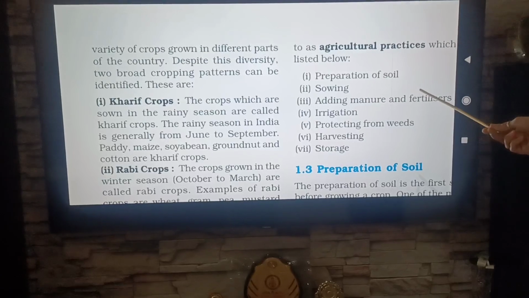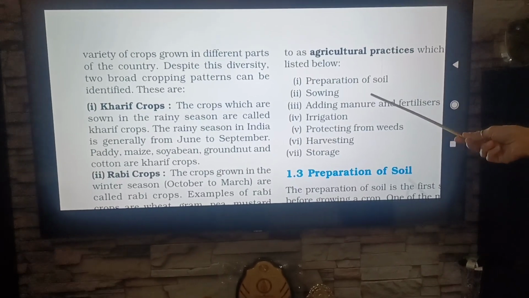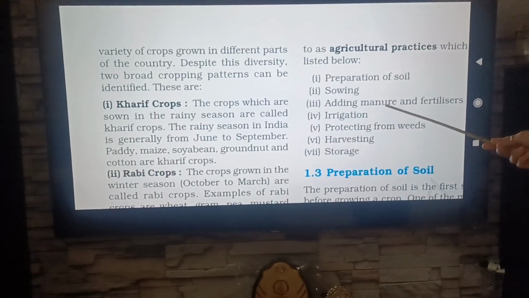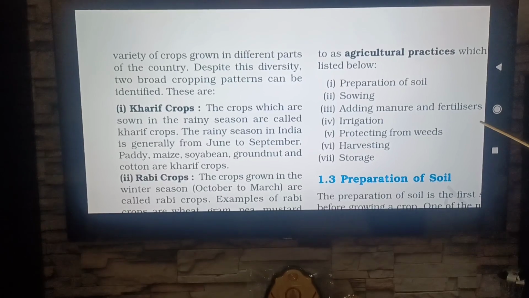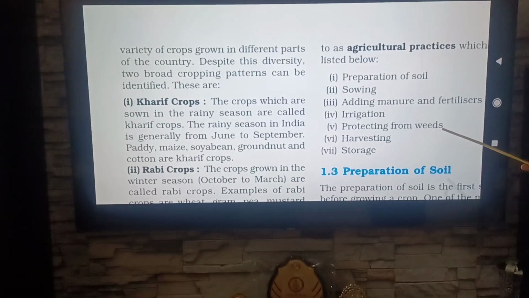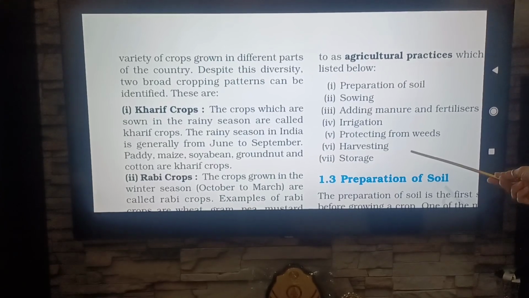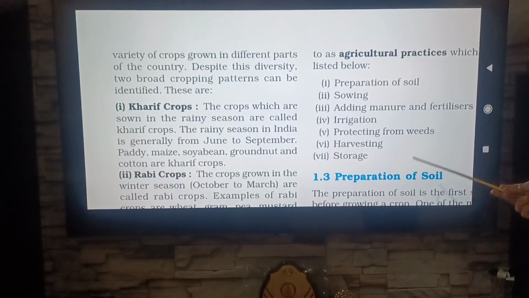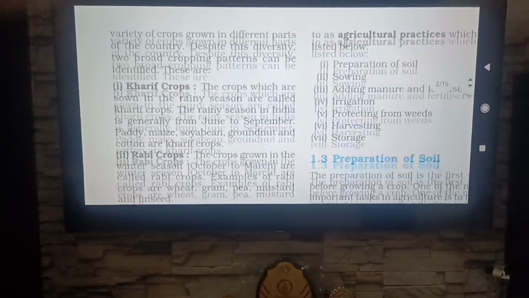First is preparation of soil, then sowing of seeds, adding manure and fertilizers, irrigation of crops, protecting crops from weeds, harvesting of crops and proper storage of crops.